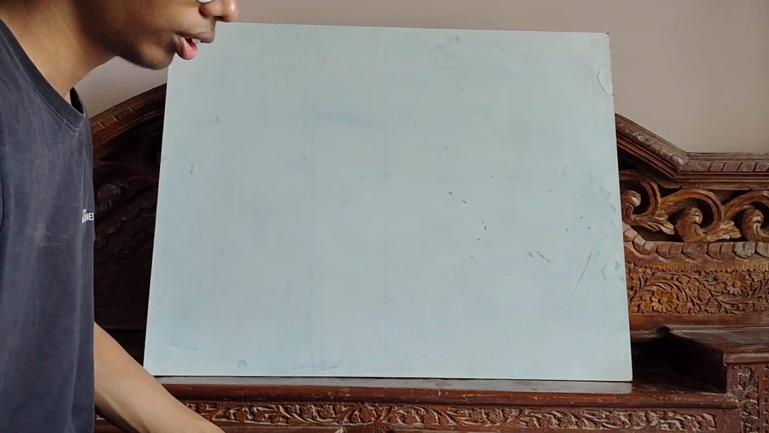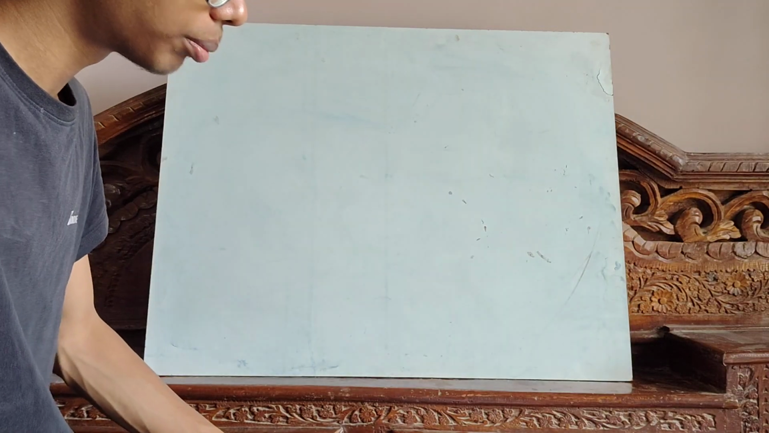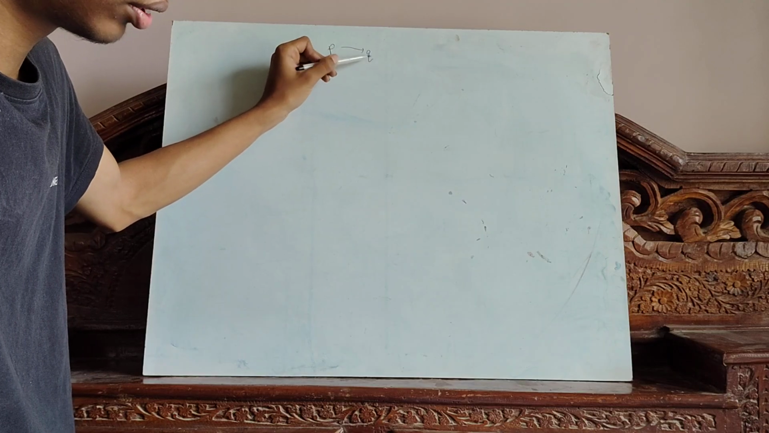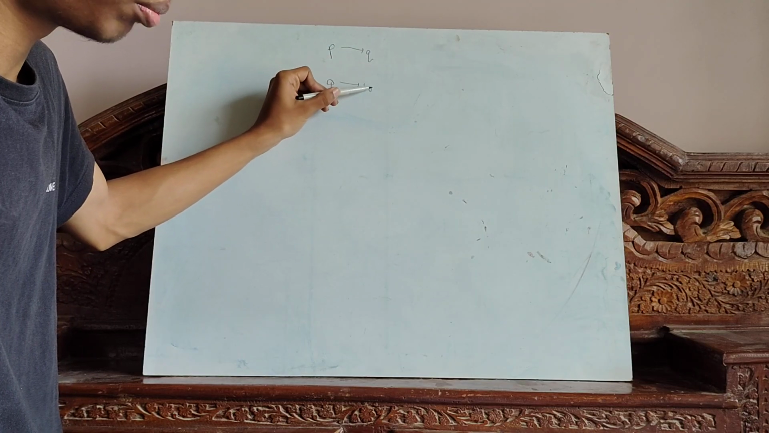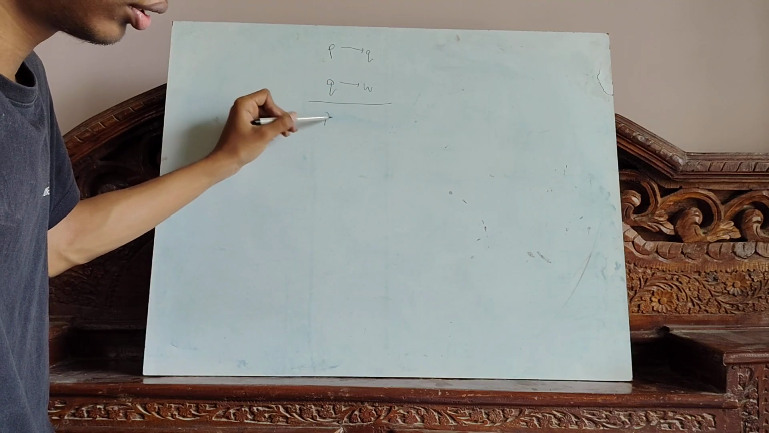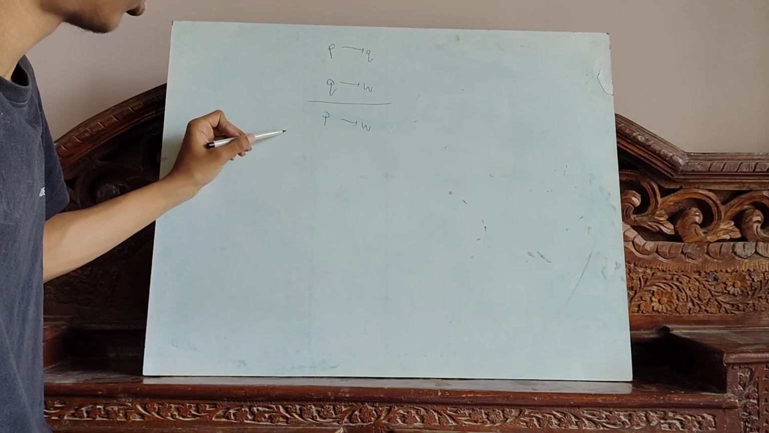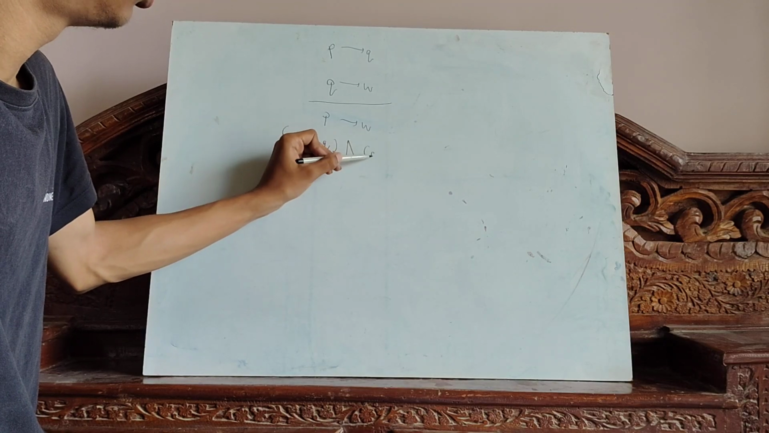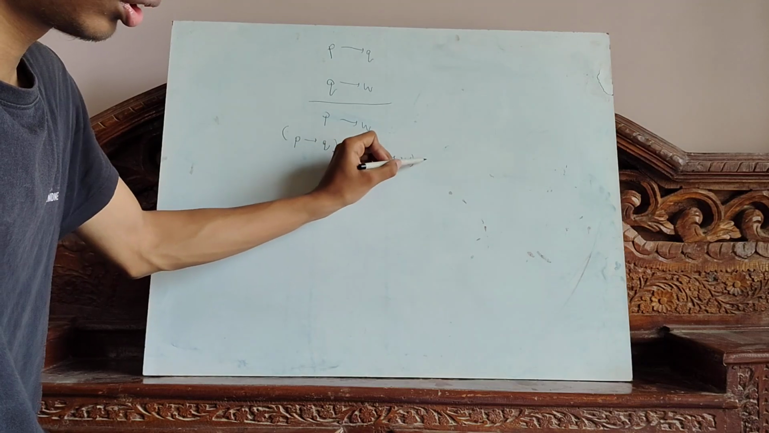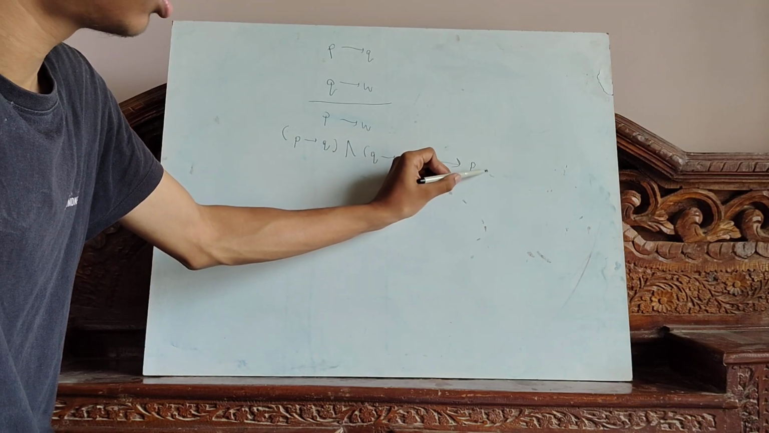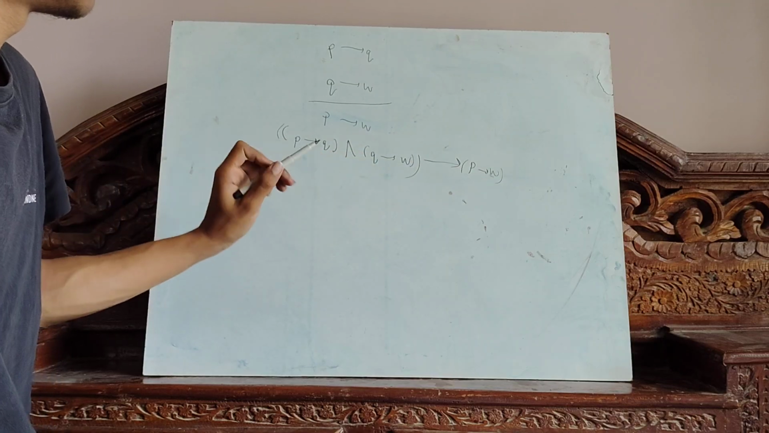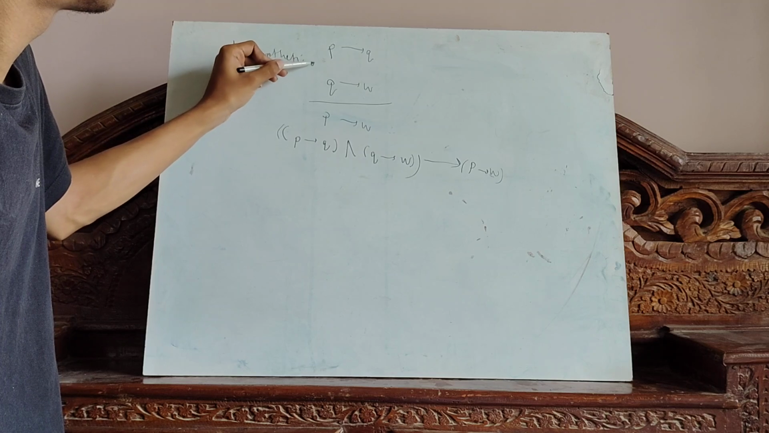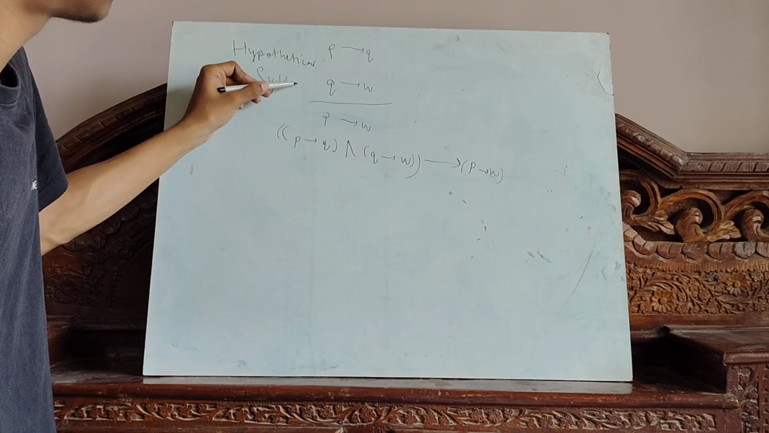Now, what is hypothetical syllogism? Suppose if I study, I will pass. If I pass, I will get a job. So I study, I get a job. This tautology can be written as P implies Q and Q implies R, which all implies P implies R. This is hypothetical syllogism.